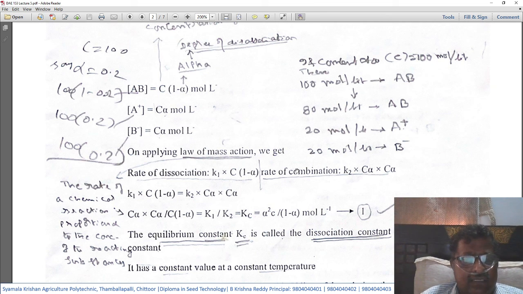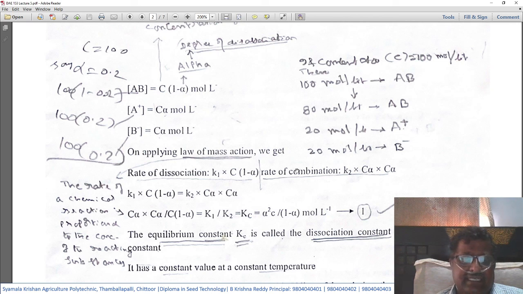So C alpha into C alpha by C into 1 minus alpha is equal to K1 by K2, which is equal to Kc. That is equal to alpha square C by 1 minus alpha moles per liter. Like this, we arrive at equation number 1.